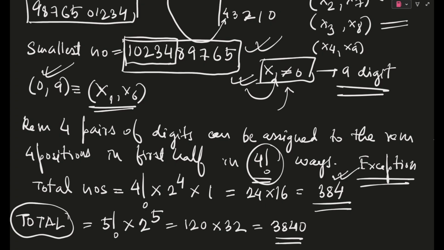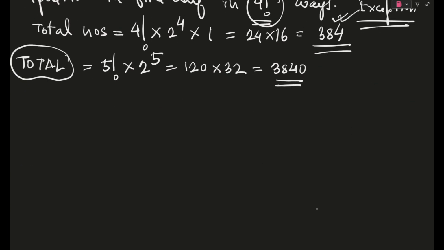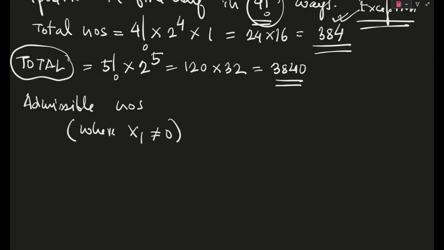So if this is 3840, then your final answer, that means admissible numbers where your x1 is not equal to 0, will be equal to 3840 minus 384. So 3456, right?